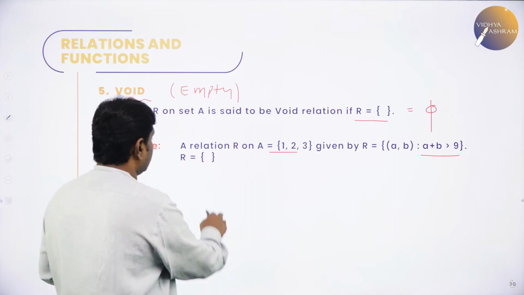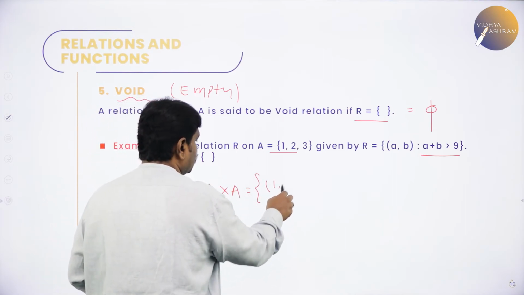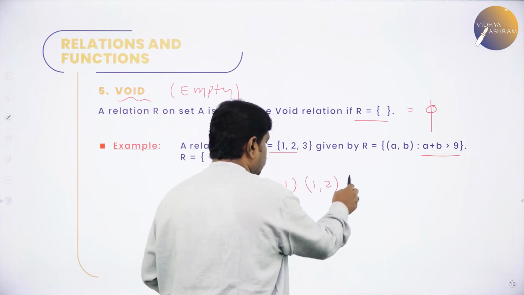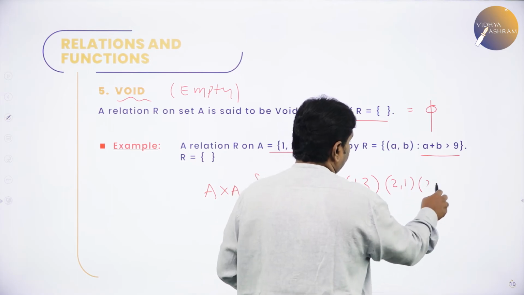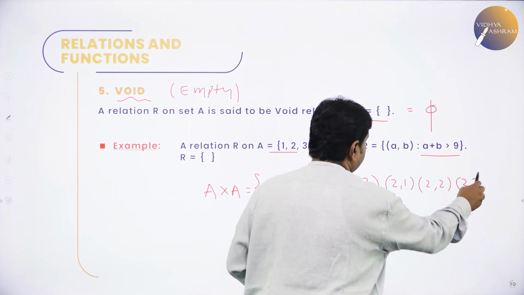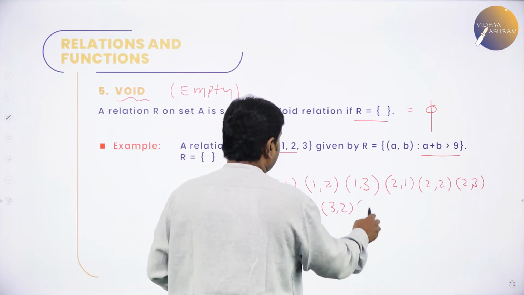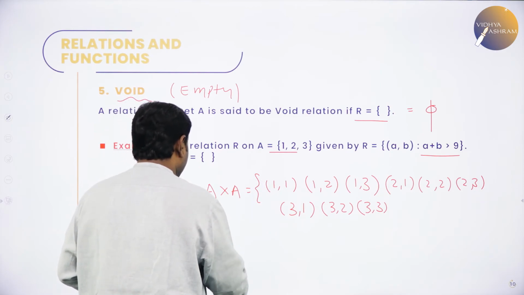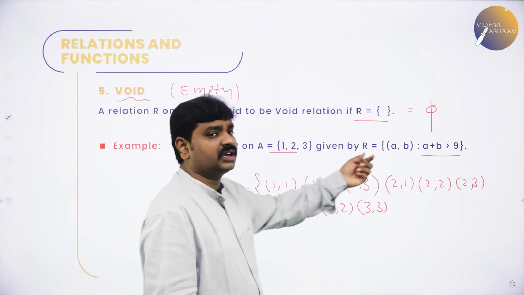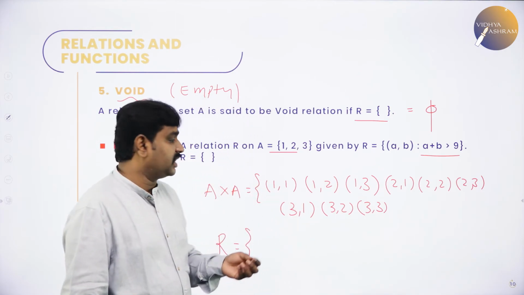So, now I will write A cross A for this. What is A cross A? 1, 1, 1, 2, 1, 3, then 2, 1, 2, 2, 2, 3, then 3, 1, 3, 2, 3, 3. So, I wrote A cross A. Now, I want R. R is what? Ordered pair A, B such that A plus B should be more than 9. Pick that ordered pair where the sum is greater than 9.